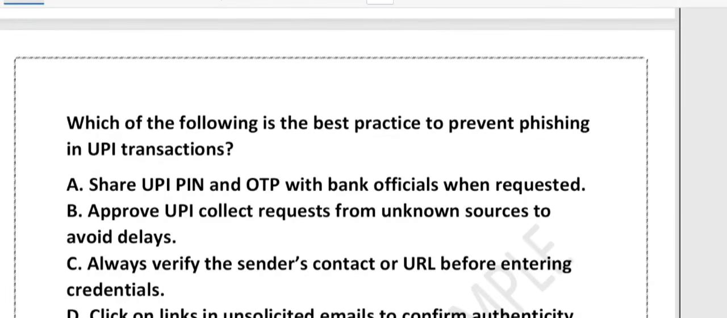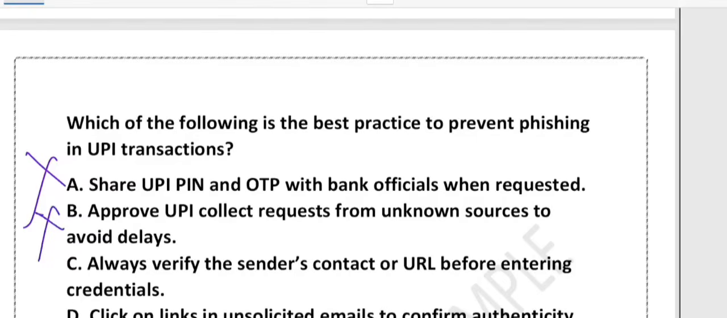Option number A, it is wrong, because you should never share your UPI PIN or OTP with anyone, not even the bank official. Bank never asks for this detail. What about option B? Option B is approving UPI collect request from unknown source is very risky. It's like paying a stranger without checking who they are. Right? That's wrong.